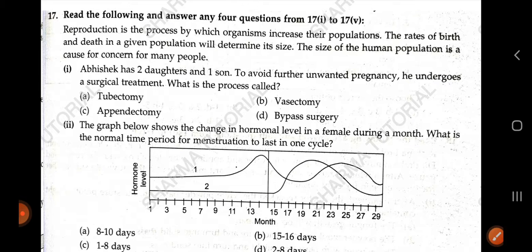The first question is that Abhishek has two daughters and one son. To avoid further unwanted pregnancy, he undergoes a surgical treatment. What is the process called? Option A, tubectomy. Option B, vasectomy. Option C, appendectomy. And option D, bypass surgery. So the surgical treatment that the men do is called vasectomy. So option B, vasectomy, is the correct answer.